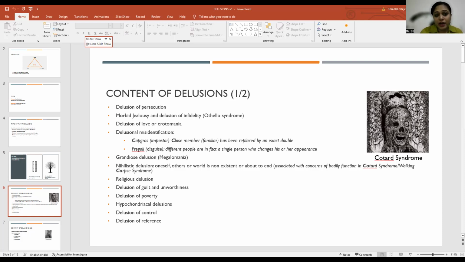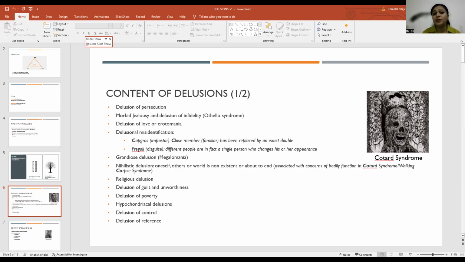The next one is delusion of love or erotomania. As simple as the words say, there is a false, firm, and fixed belief that the other person is in love with me. In this, there is another one also known as De Clerambault syndrome, in which typically a woman will have a delusion that a man of a higher status or higher age group is in love with her, and it further gets systematized wherein the woman will believe that this person is transferring funds to me, trying to help me get a job, trying to help me establish a community, and so on.